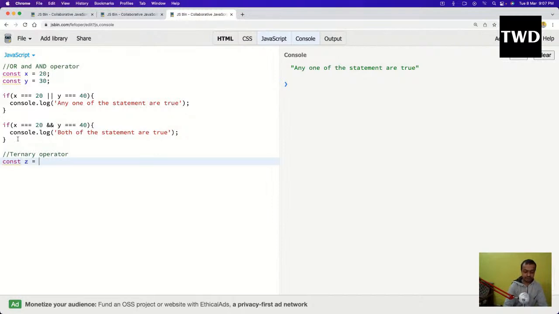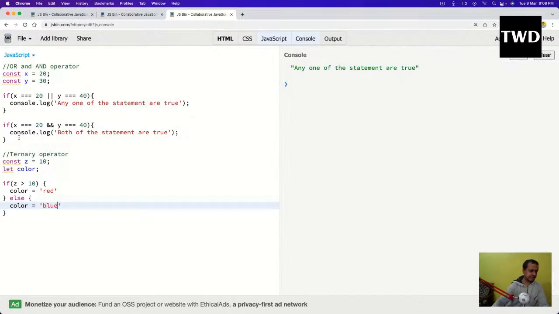Suppose I have a let color, and I have this statement: if z is greater than 10, color is equal to red, and else, color is equal to blue.